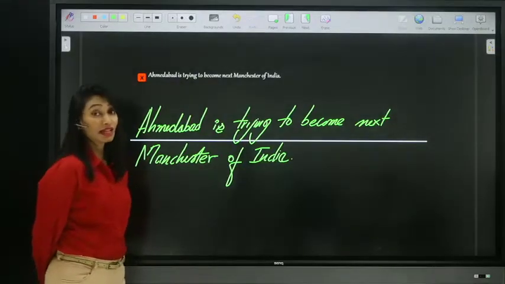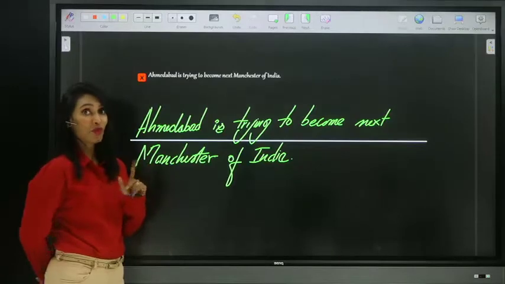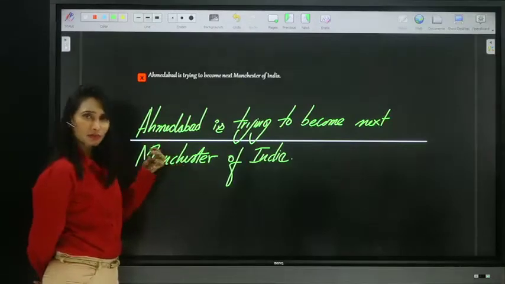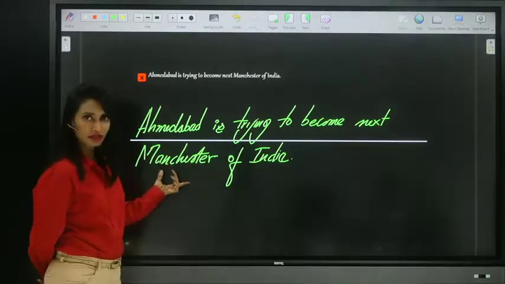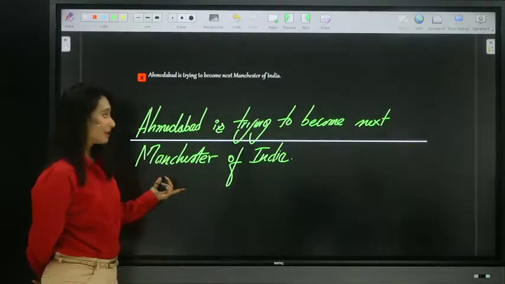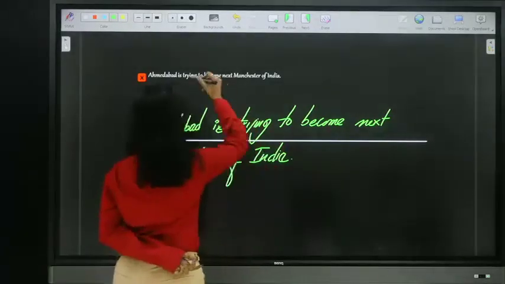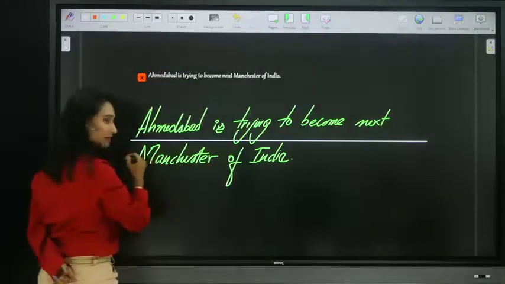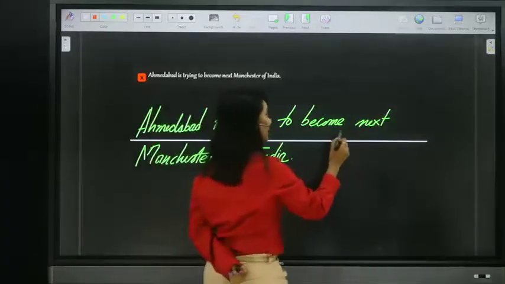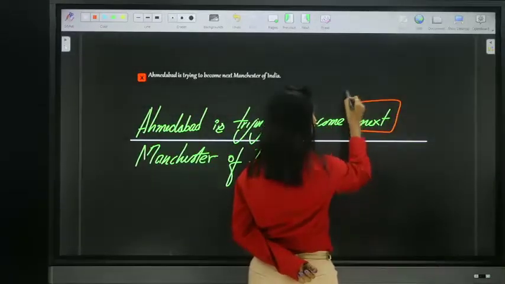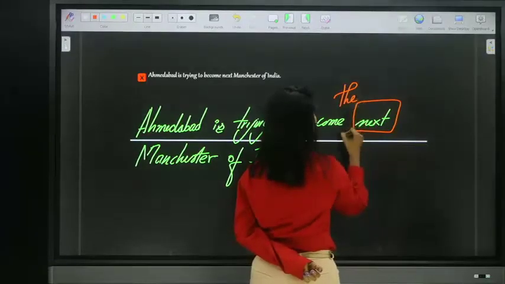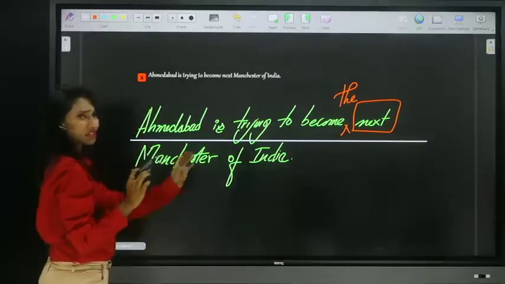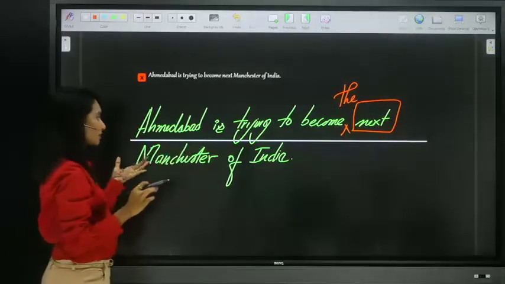See, here we have to remember two concepts. One, to make a proper noun a common noun. So Ahmedabad, like Mumbai, is the Manchester of India, we'll say the Manchester, right? But here we have next. So why are you placing the before next? Because next indicates position, and we must place the definite article before the position adjective here. So generally, if there is no next, Ahmedabad is trying to become the Manchester of India.